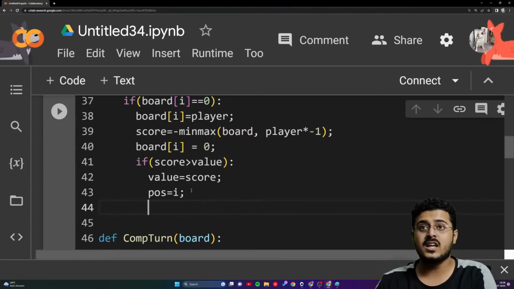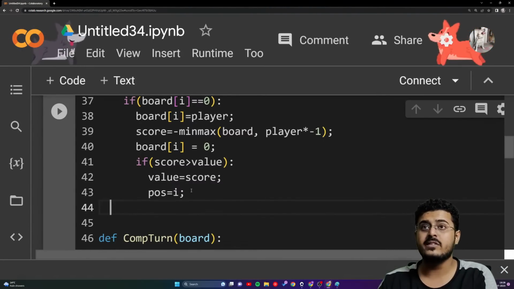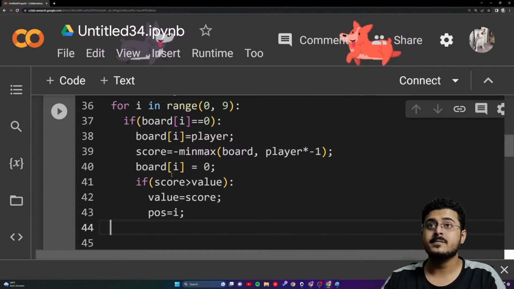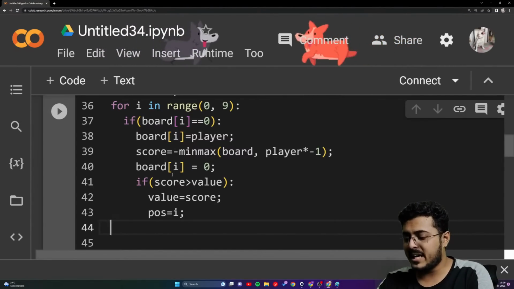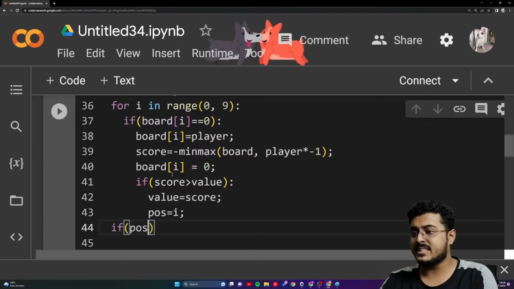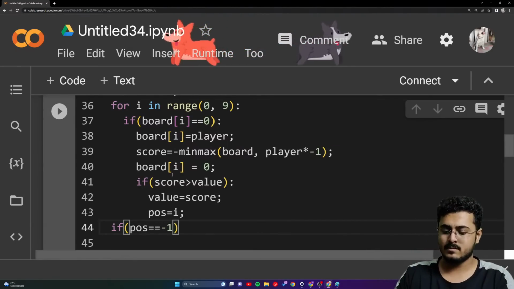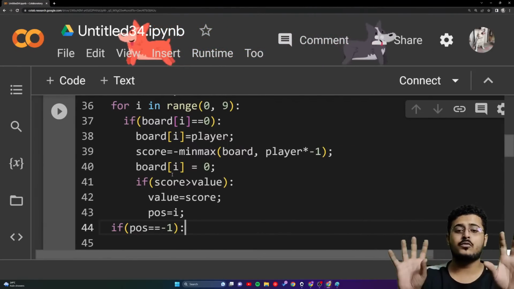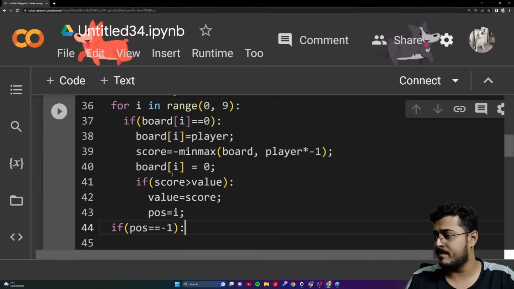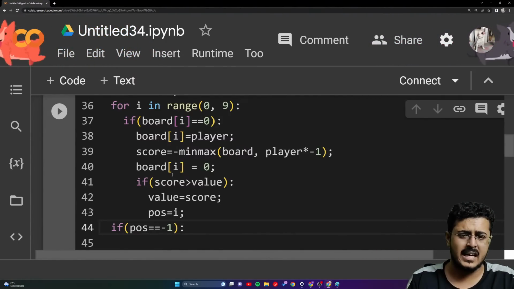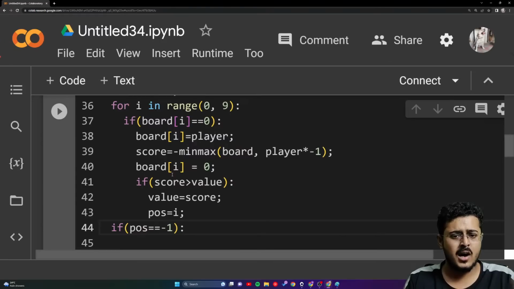So right over here, let's check if everything is correct. Yeah. So now we will be putting up: if POS is equal to -1, that means we were not able to find any right step. Either the board is completely filled or there are no spaces left, or it's a draw itself.